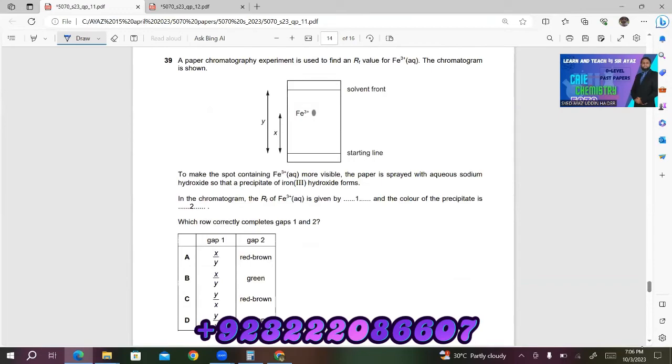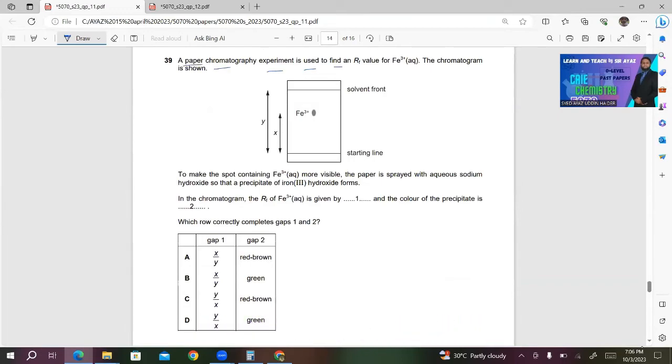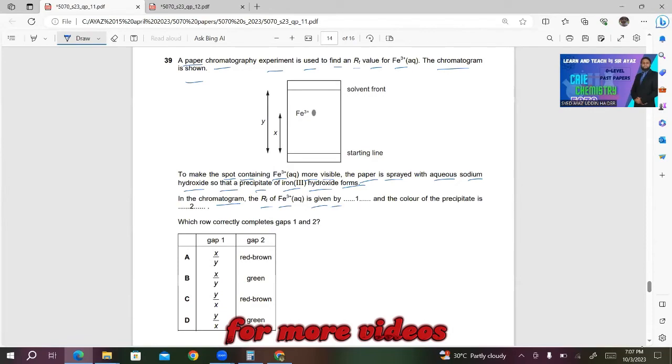39. A paper chromatography experiment is used to find an RF value for Fe3+ aqueous. The chromatogram is shown. To make the spot containing Fe3+ aqueous more visible, the paper is sprayed with aqueous sodium hydroxide so that a precipitate of iron 3 hydroxide forms. In the chromatogram, the RF of Fe3+ is given by, how you will get it? You will get it by dividing X by Y. So either A is correct or B is correct. You can't have C or D as correct answer.